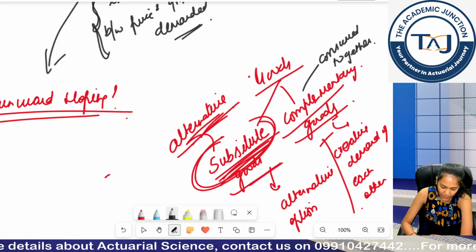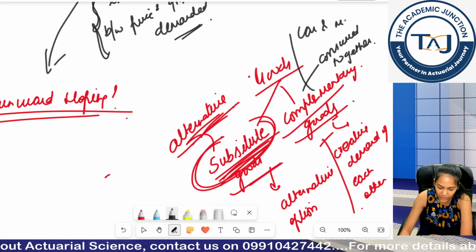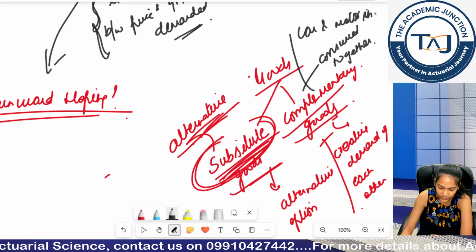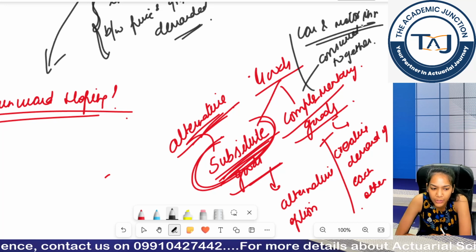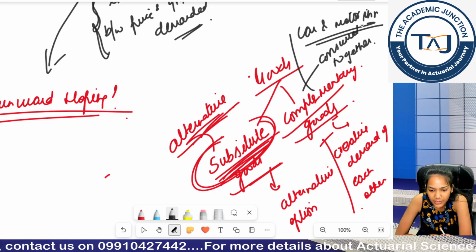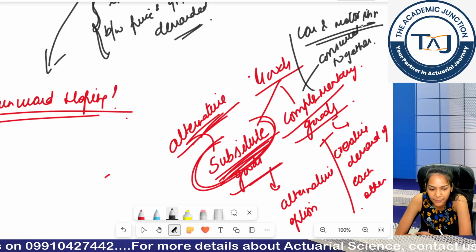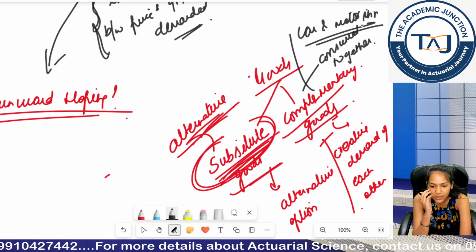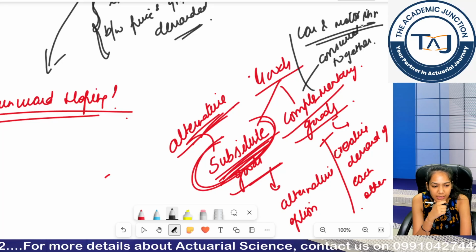So that can be a complementary good. So I can say car and motor insurance. Or for example, I bought an air conditioner. So demand for air conditioner will increase my demand for electricity. Electricity is also considered a good or service. So these could be examples of complementary goods. Clear?